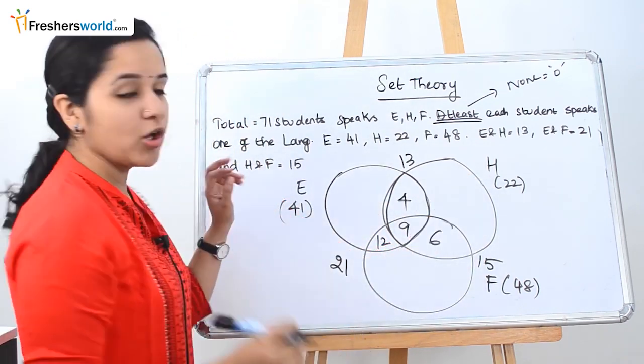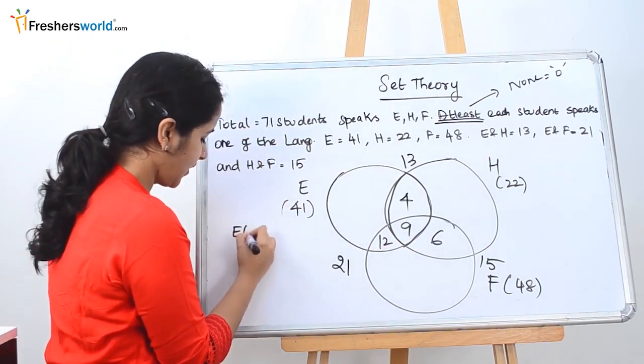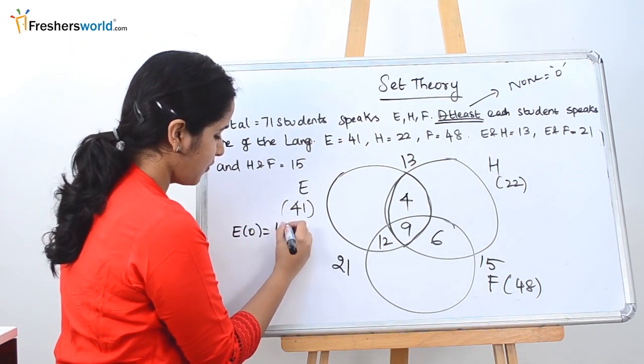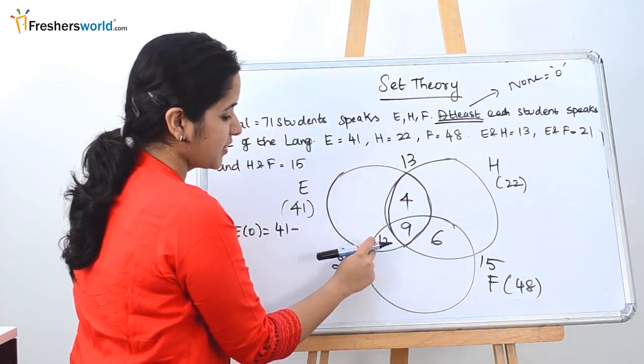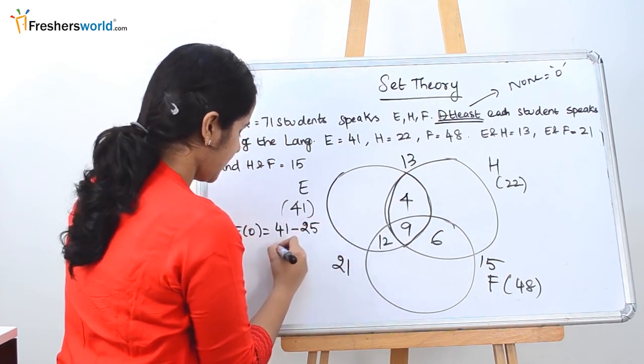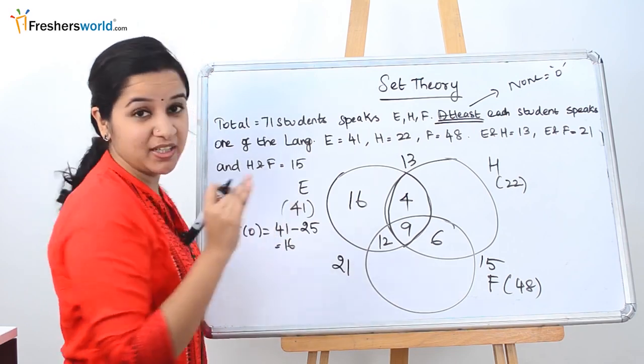We know that overall people who are speaking English is nothing but 41. So how to find the English only part is nothing but 41 minus addition of all this. 9 plus 4, 13. 13 plus 12 is 25. So 41 minus 25 is nothing but 16. So 16 are the number of people who speak only English.